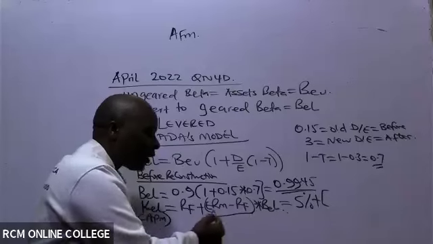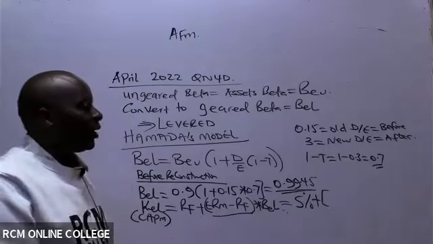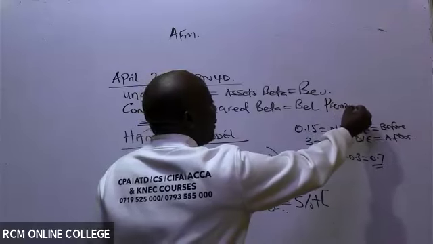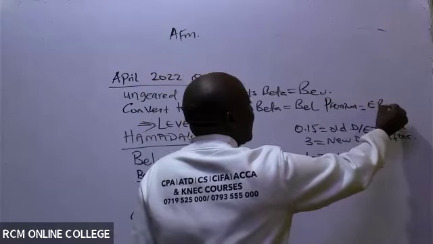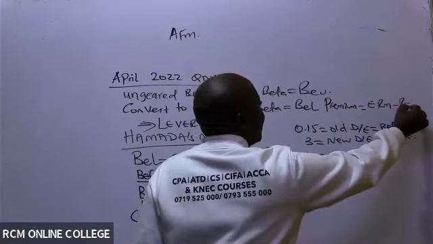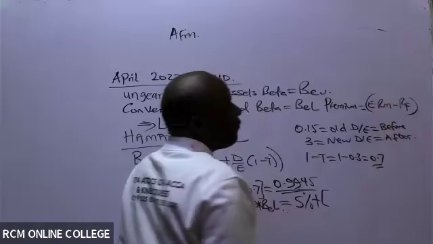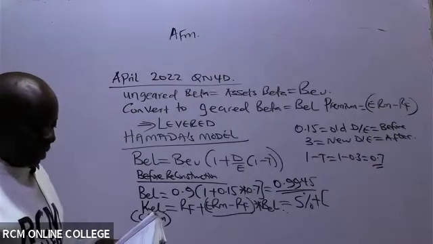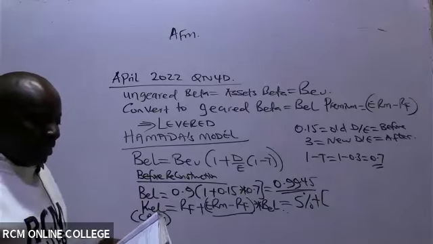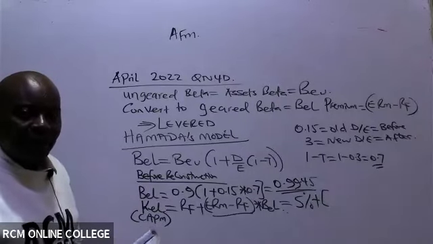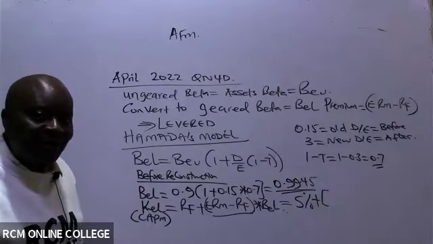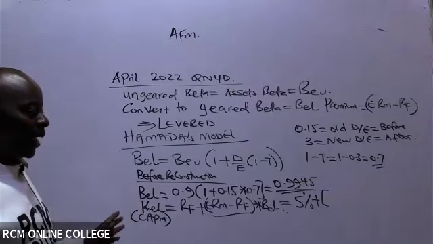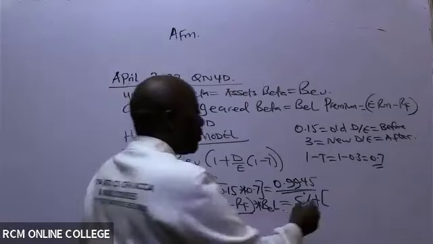Remember, premium is after you subtract. So whenever they talk of premium, please remember that it is this deducted amount. Premium means over and above. In this case, they have given me the equity market risk premium as 10%. Whenever they use the word premium, please know that they have already subtracted for you. So this is 10%.